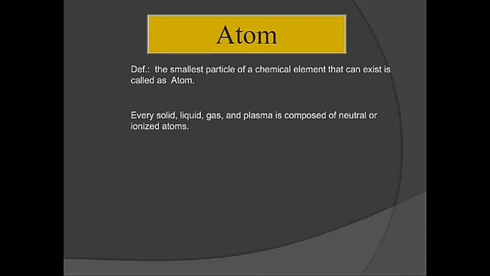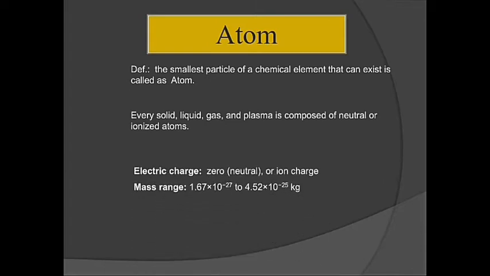If you want to explain an atom, consider a house made up of a number of bricks. A small brick we can represent as an atom. So it is the smallest particle of an element. If you consider parameters such as electric charge, the charge on an atom is neutral or zero, it has no charge.